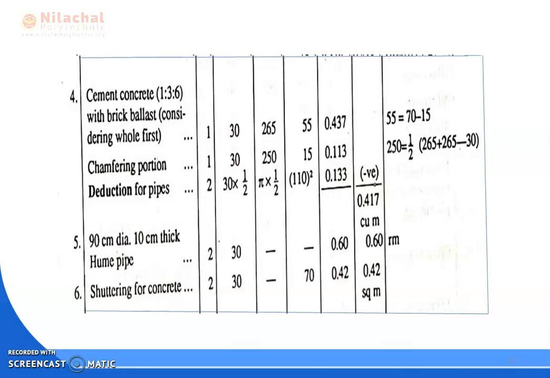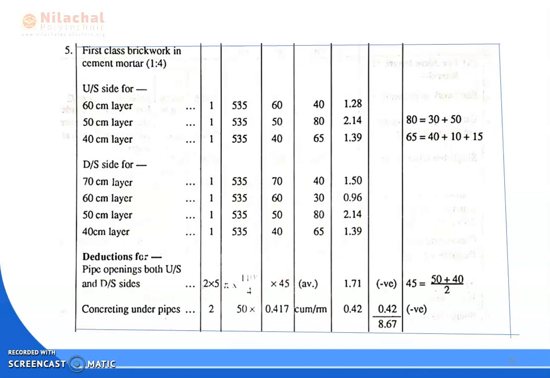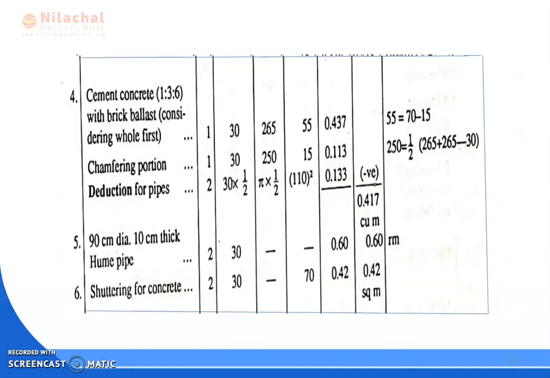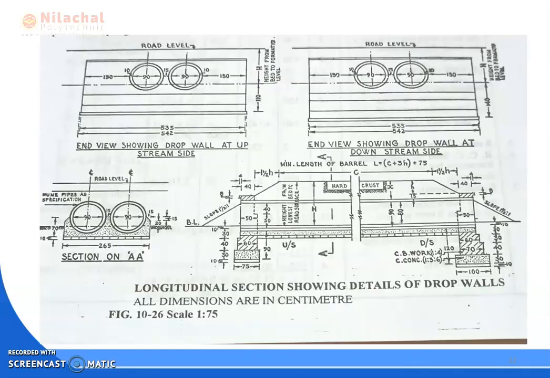Then shuttering for concrete. The shuttering for concrete in case of barrel. Here we provided the concrete. The concrete is provided in the barrel, which needs support or shuttering.